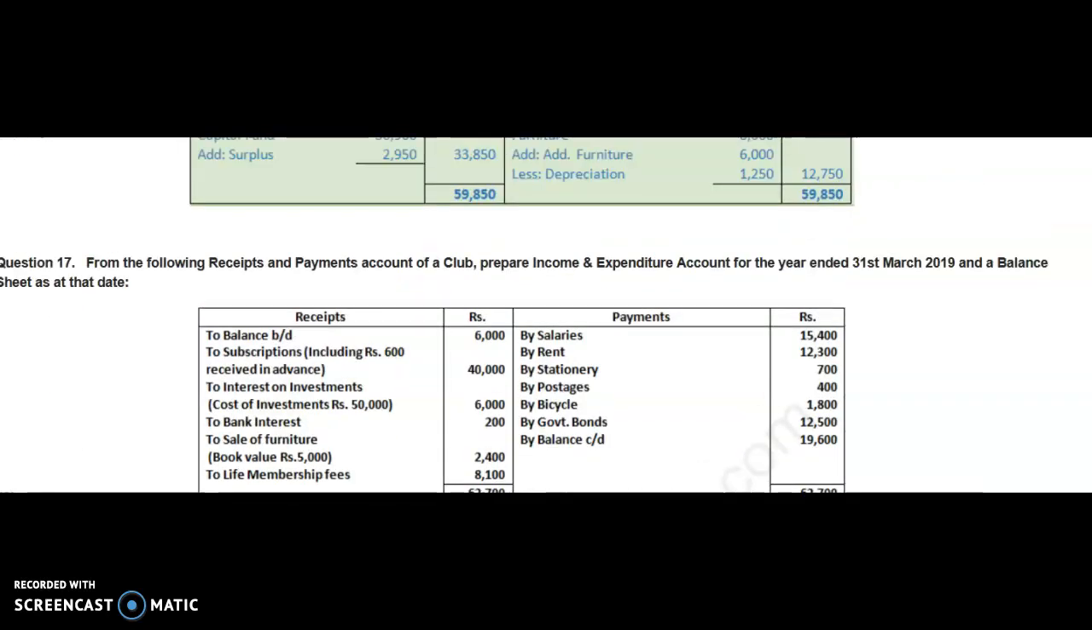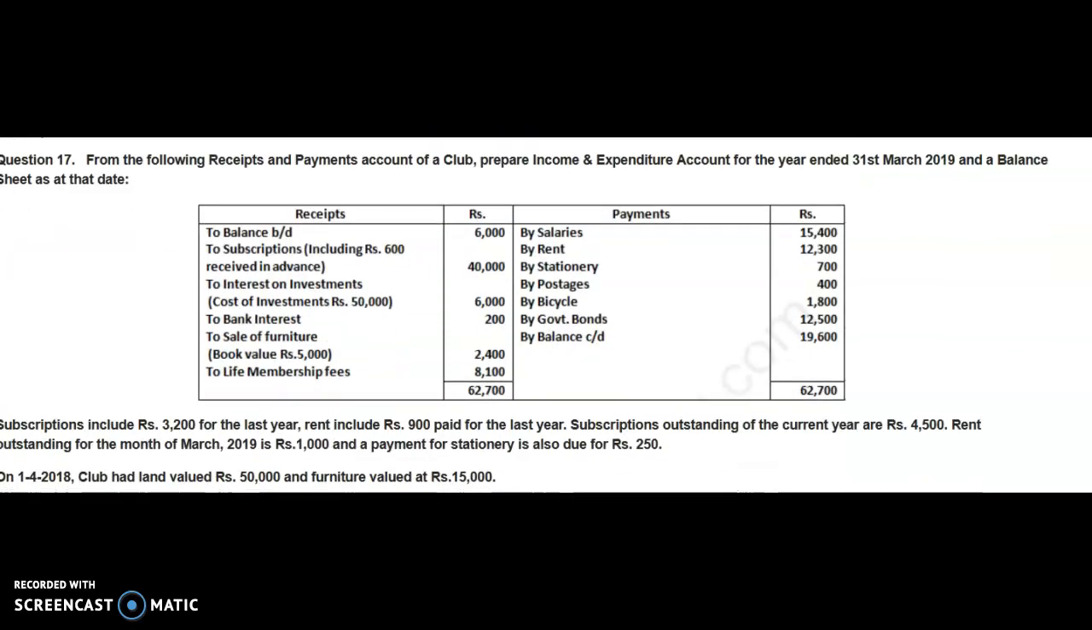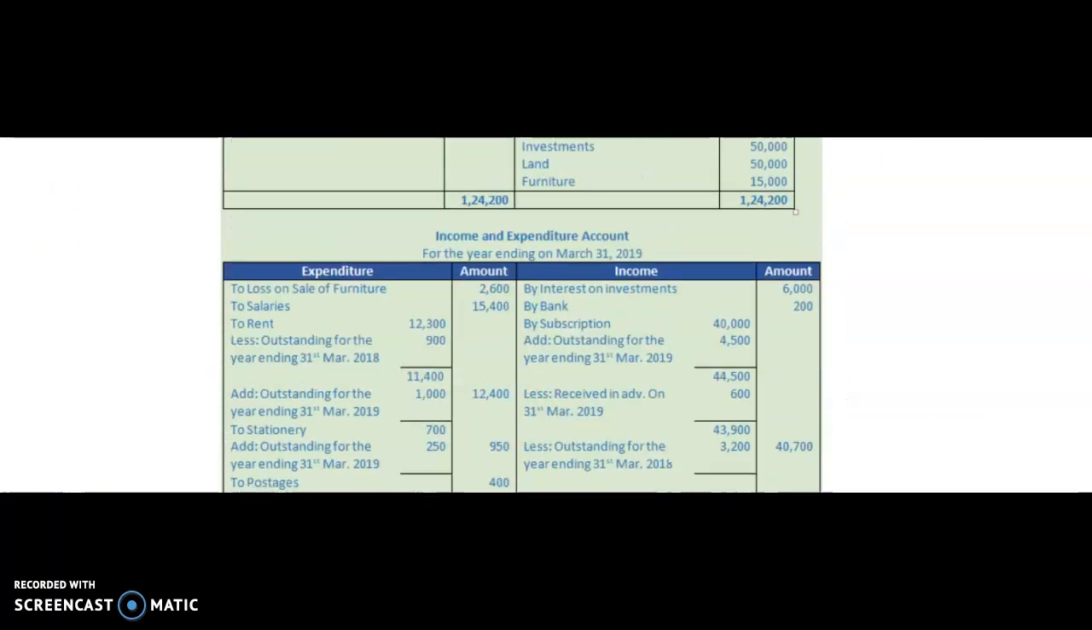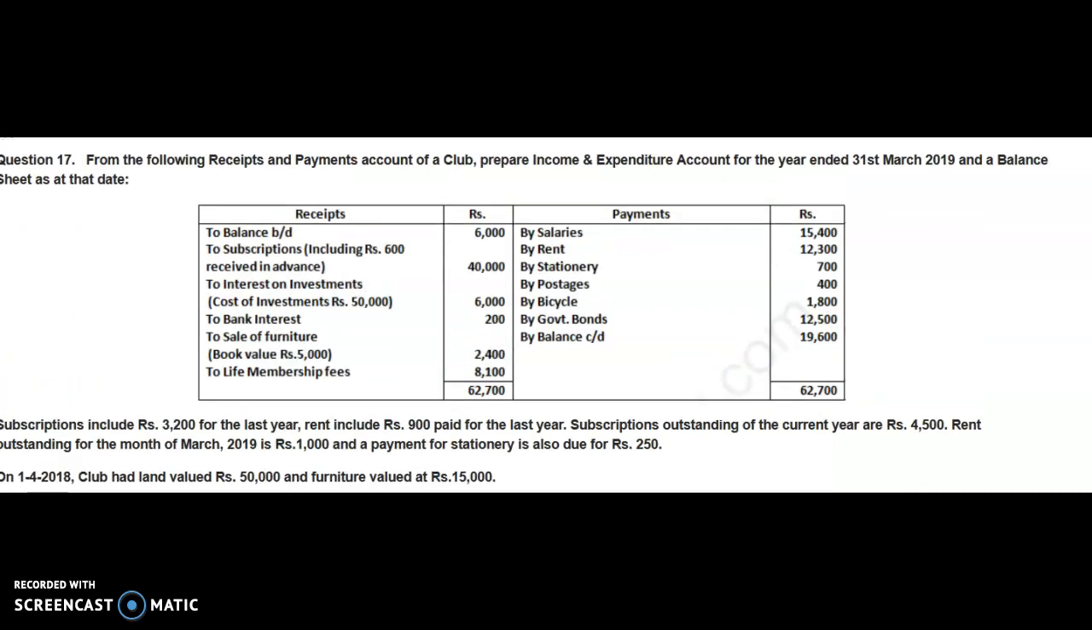Then all the items of this side we have taken, because live membership fees is our liability. It will be shown in the closing balance sheet in the liability side. Come to the payment side. In the payment side, we have the first item of salaries. We say 15,400. See here, relating to the salary, we have no adjustment. We will directly write it there. Then the next item is rent, 12,300.